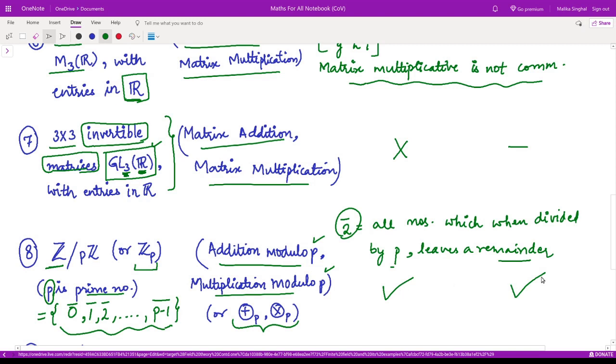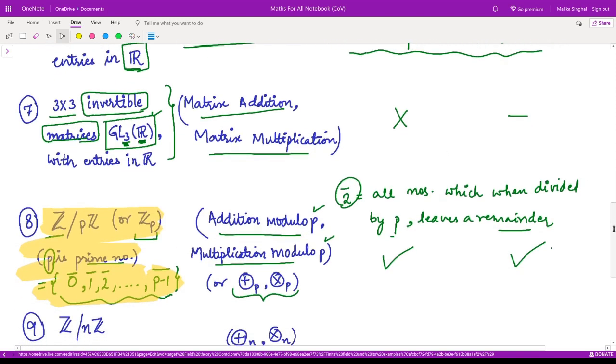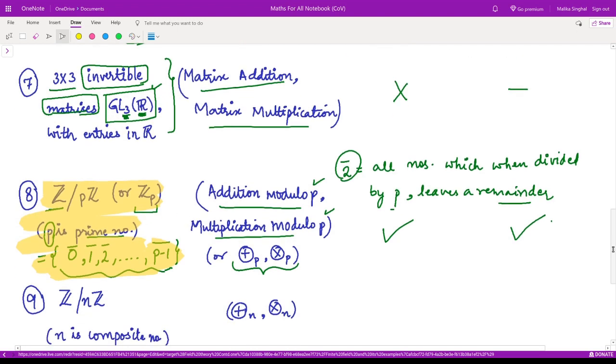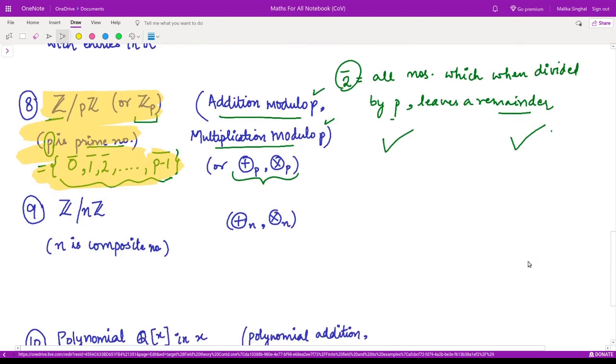So we got one example of finite field, right? So this is our example. You should know this one. This is a finite field, right? If somebody is interested in how we obtained this, I have a video for that. You can find the link for the video in the description.